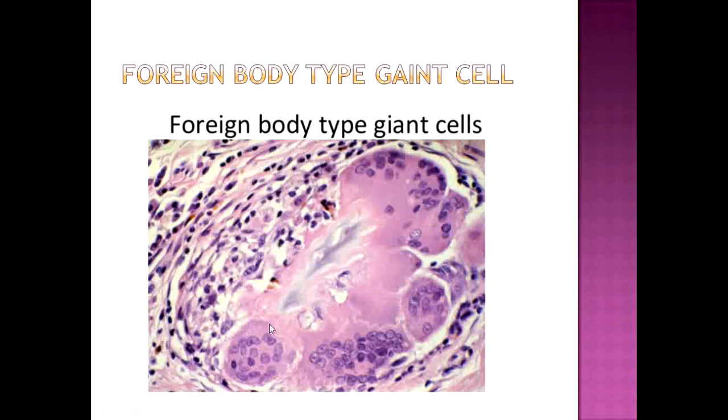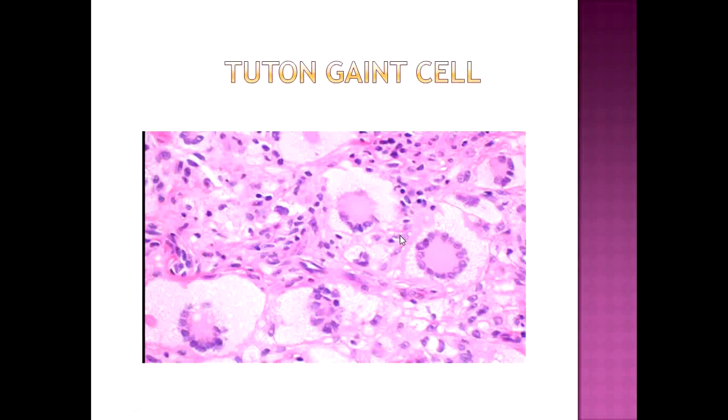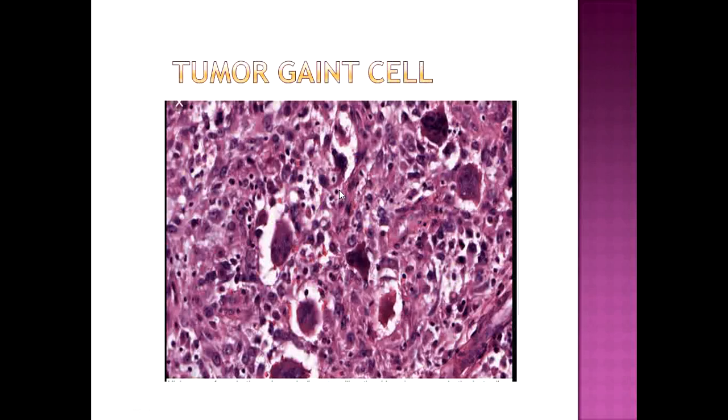These centrally placed nuclei are foreign body type, these are trying to engulf this foreign body. Touton giant cell is surrounded by vacuolated cytoplasm filled with lipid. Tumor giant cells are caused by aggregation of pleomorphic malignant cells.